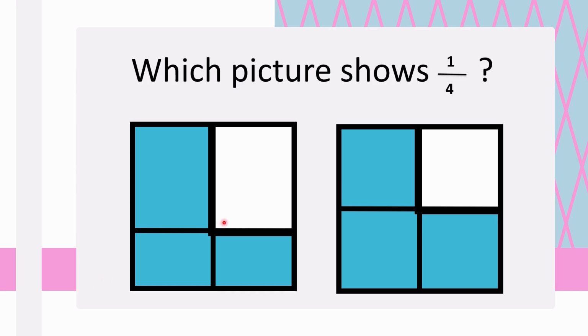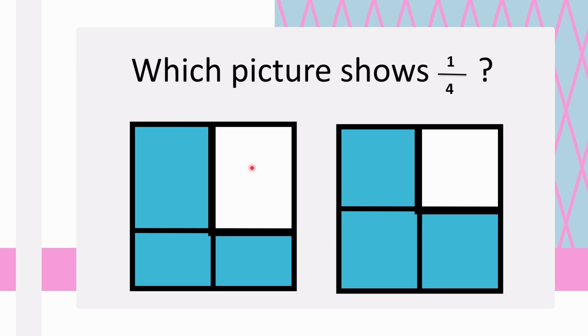Now let's see this picture. There are two squares over here. Tell me again, which of these two squares shows 1/4? First of all, you will have to see which of these two squares is divided into four equal parts.